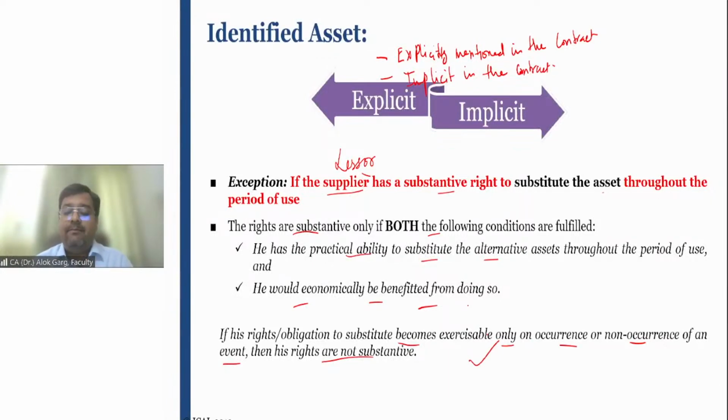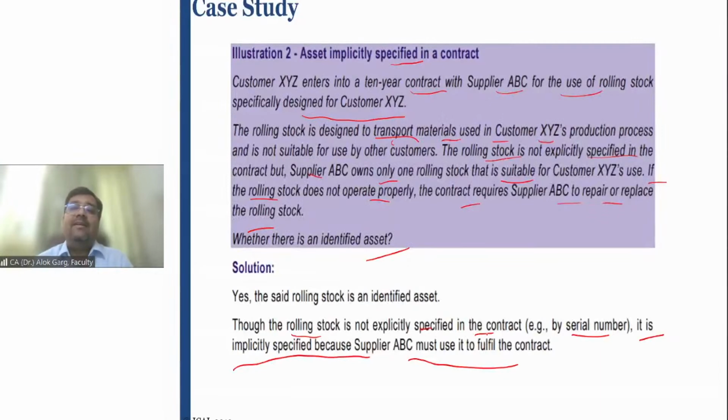So Namrata, for example, the lessor and lessee have entered into a contract where the car's specific serial number and registration number have been mentioned. And the lessor will substitute those cars only when a breakdown occurs, when the car needs repair or service. For example, after every 10,000 kilometers, the lessor is required to service that car, and it will take around 2 days.